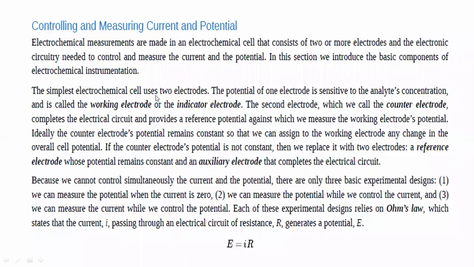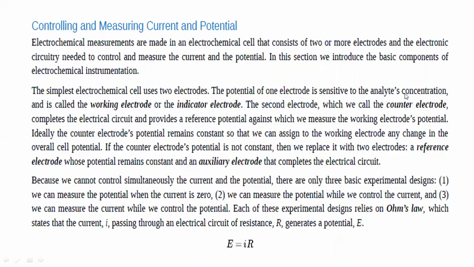Now, the simplest electrochemical cell uses two electrodes. So what is the instrumentation of the electrochemical cell? There are two electrodes, and the potential of one electrode is sensitive to the analyte concentration.